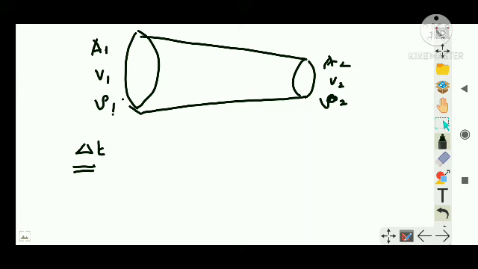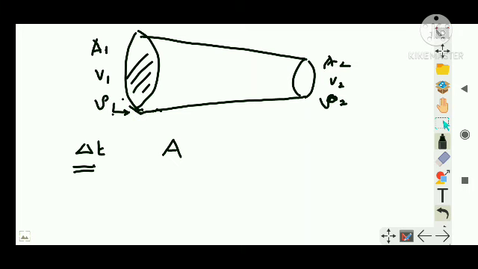Suppose the fluid has now entered the next delta t interval, and let's say it has traveled from this point to here. So during the delta t interval, it has moved this much section, which means this much volume will be covered by it. What will be the volume covered during that interval delta t? It will be area into length, right?